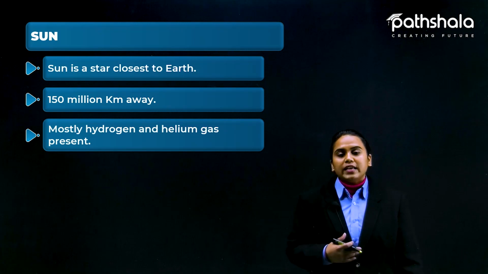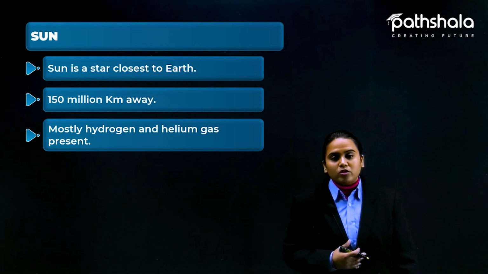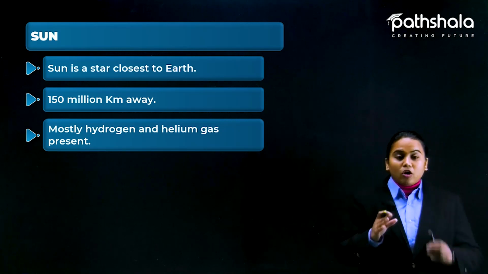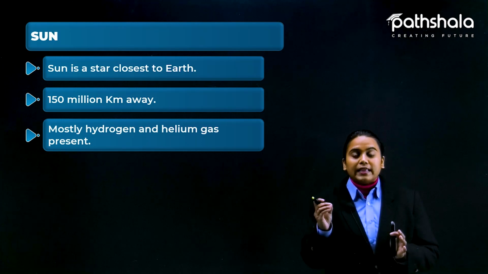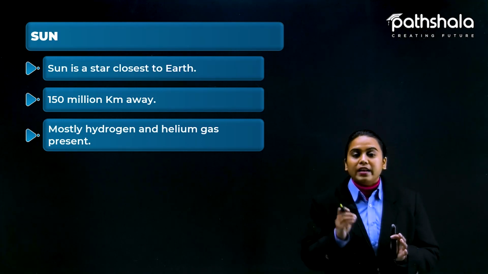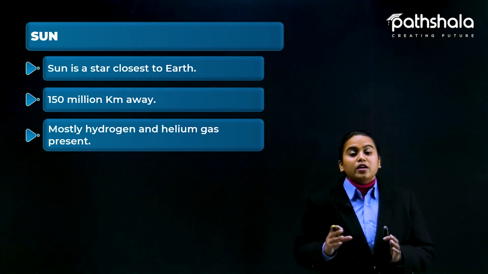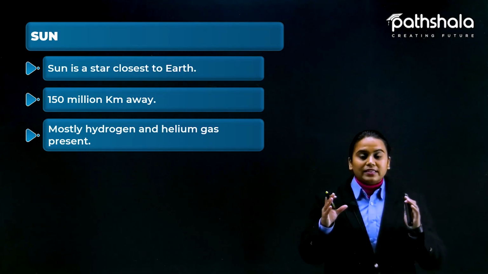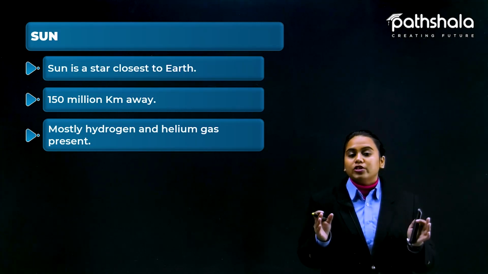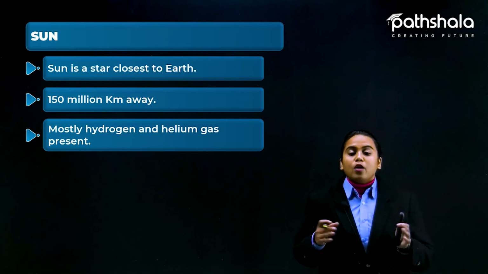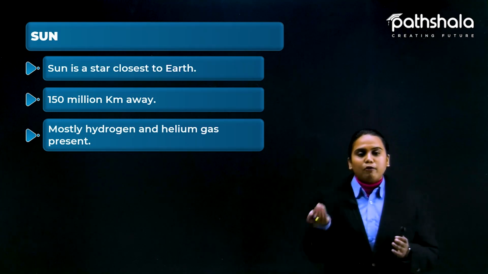Mostly it is made up of hydrogen and helium, because, as you know in chemistry also, we have lots of atoms and molecules. The first element we see in the periodic table is hydrogen, and the second element is helium. All the major stars that you can see and have heard about are made up of hydrogen and helium only. Why? Because this is the starting of the atom formation.